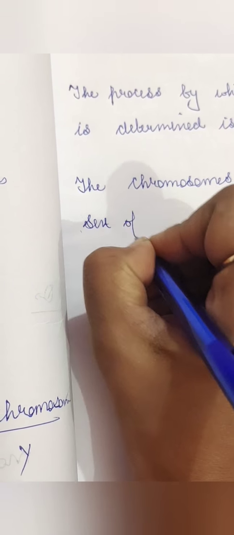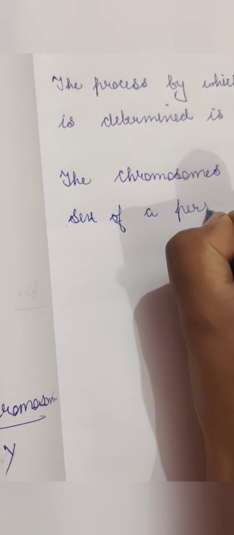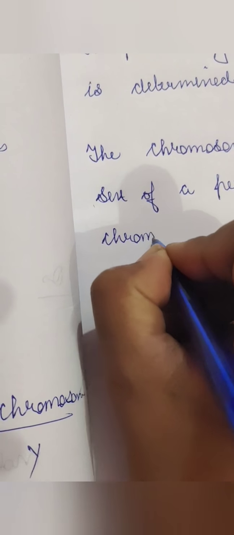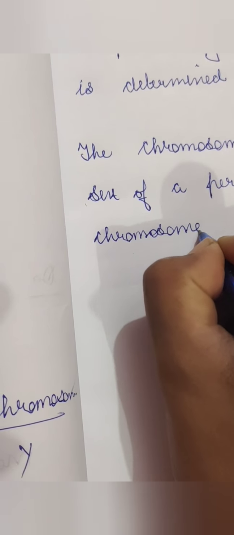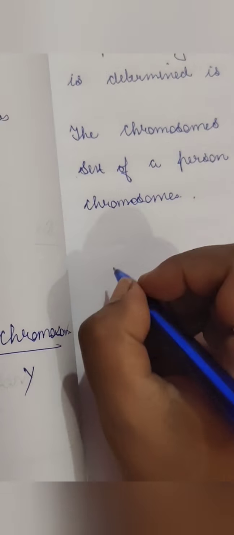The chromosomes which determine the sex of a person are called sex chromosomes. And there are two types of sex chromosomes.